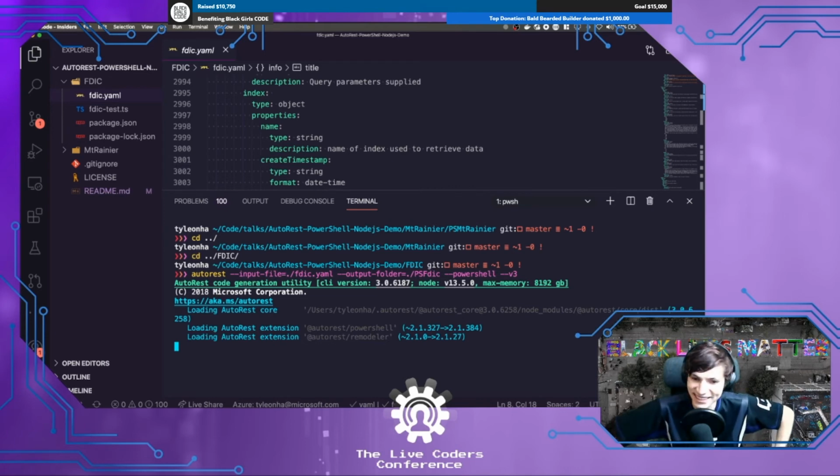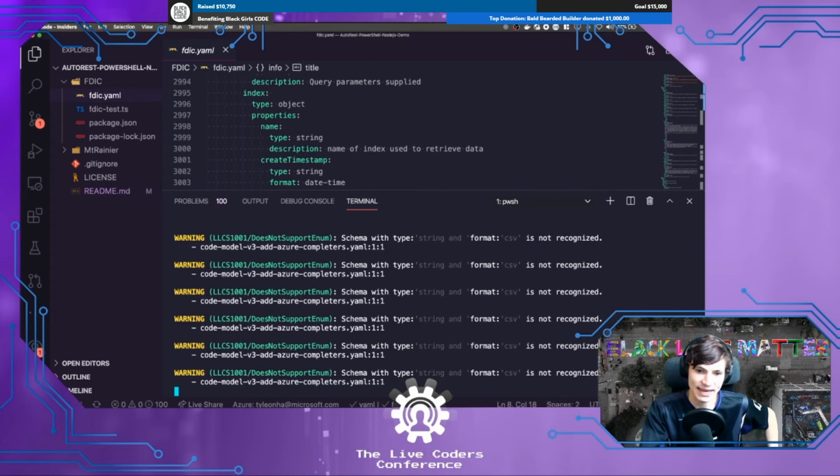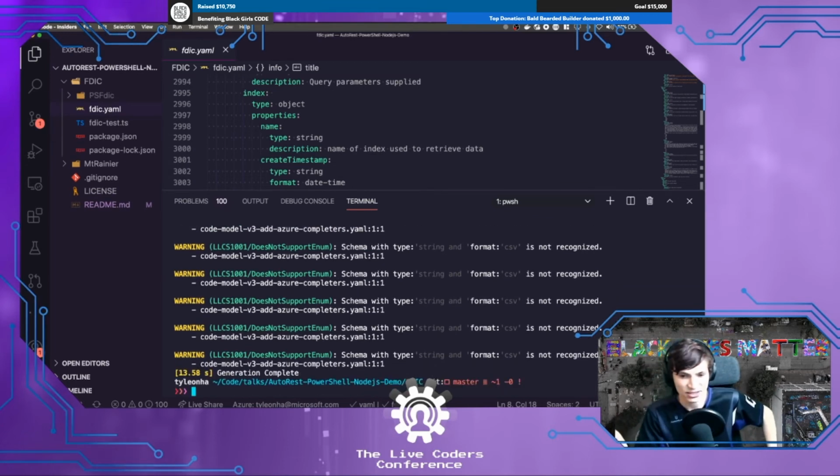Here we go. So right from the get-go, we see some warnings, right? And I think that's to be expected. Like I said, I don't think the FDIC thought to throw their YAML spec through AutoRest, but the generation completed, which is impressive to me.